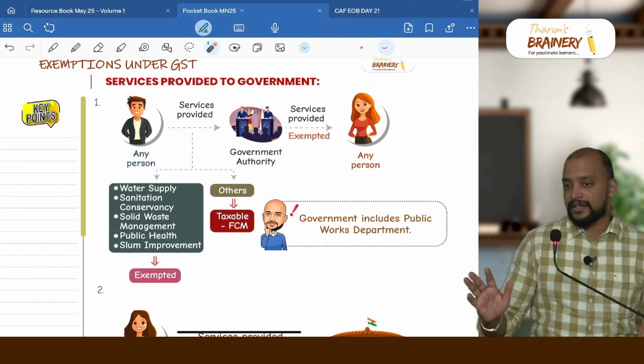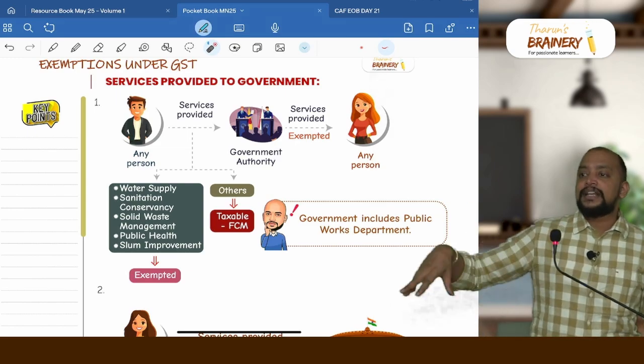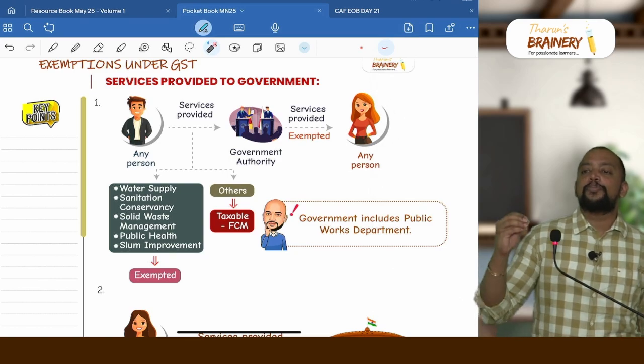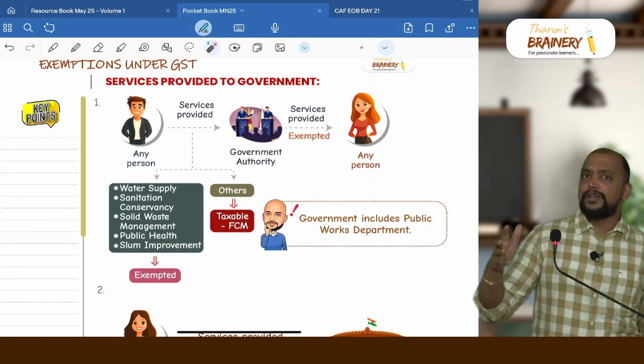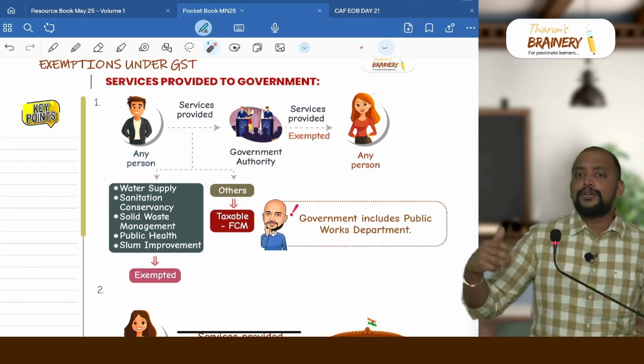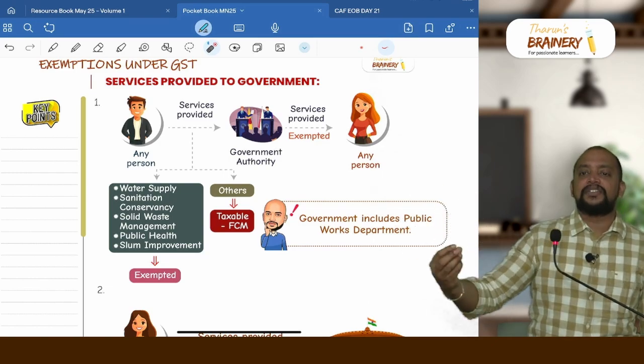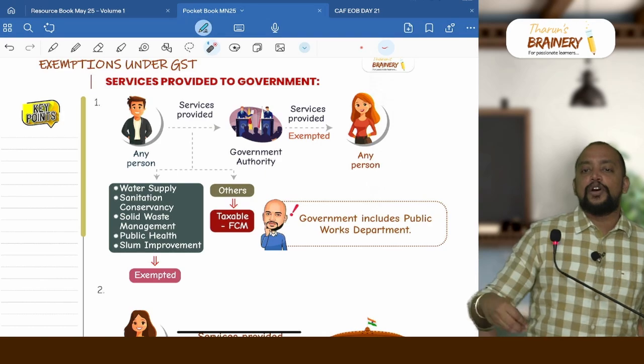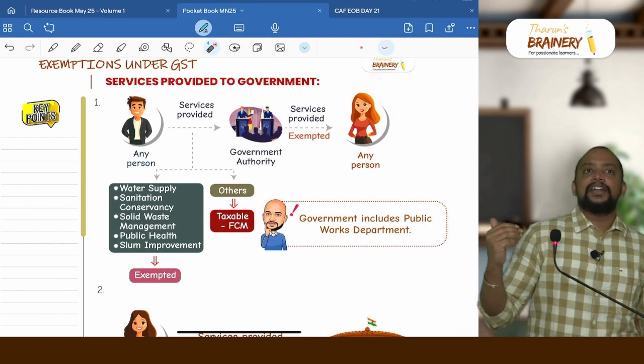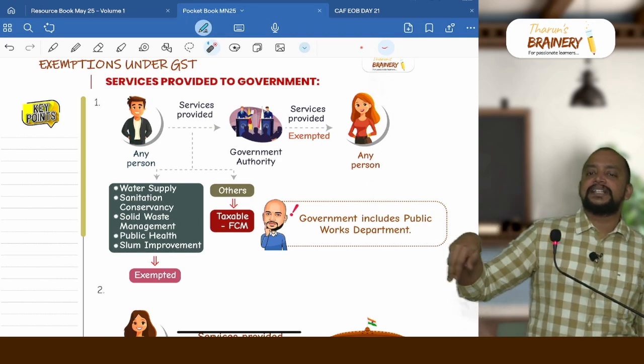That is, there is a person who is living in a slum area. In that slum area, there will be no proper water facility, and there will be lot of open drainages. Because of that open drainages, mosquitoes and all will come and bite them, and they will have lot of health issues. Okay. And now in this case, what are the activities connected here?